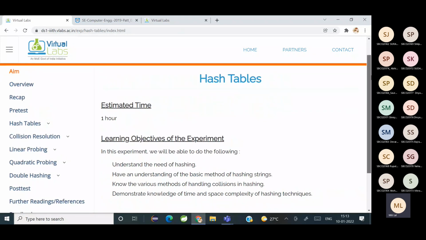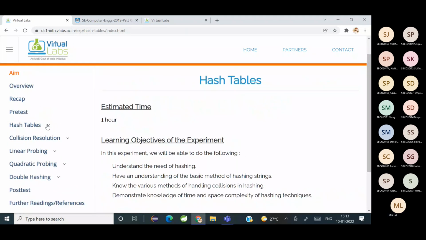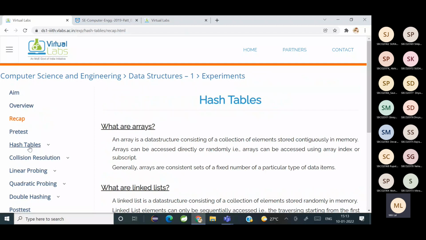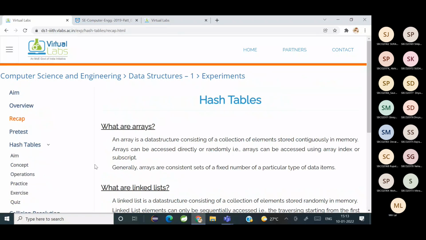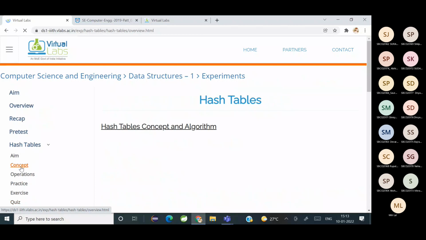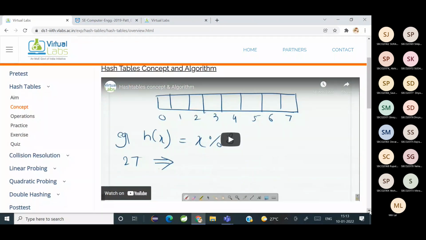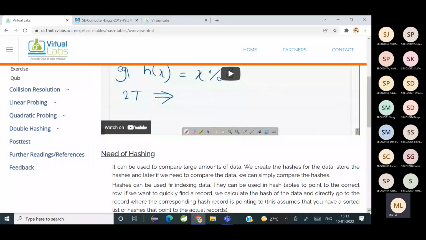Okay, so before that, does anybody know what a hash table is? What are hash tables? Any idea? Anyone attended the lectures? Hash tables.